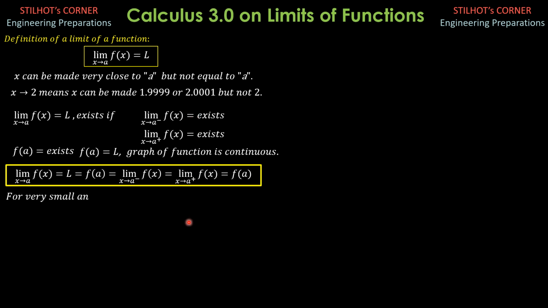For very small angles, sine of theta is approximately equal to theta, and it is also approximately equal to tangent theta. 1 degree is in fact quite a big angle already, but let's test for 1 degree. This preliminary relationship is true, especially if the angle is less than 1 degree.